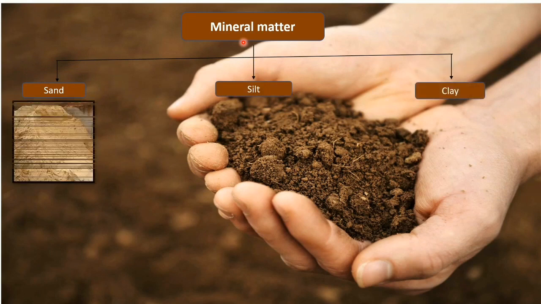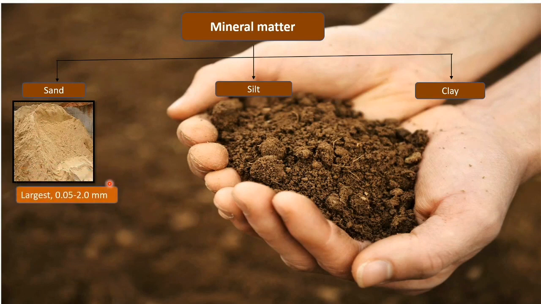Now sand, as you can see in the picture, most of us know, is used in construction works, in building houses, bridges, any kind of construction work. So it is a component of soil. Now the size of sand is the largest among all of these 3, with 0.05 to 2.0 mm diameter.